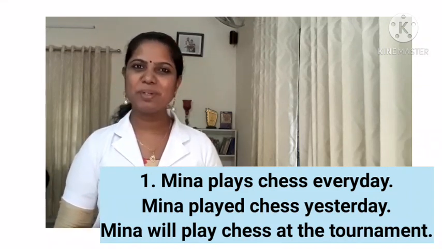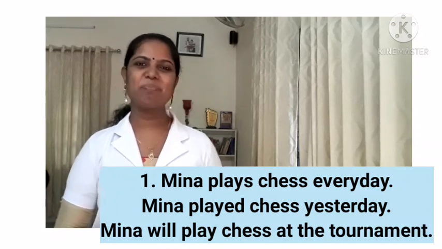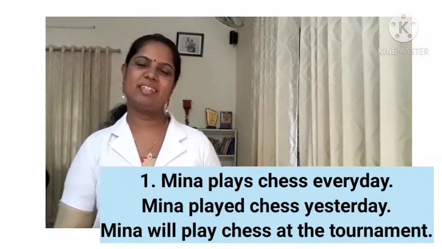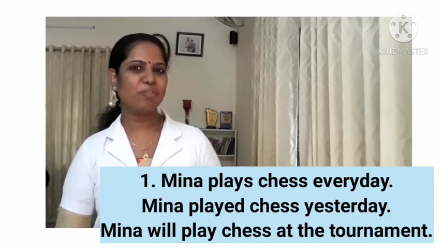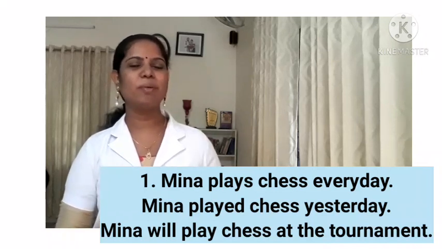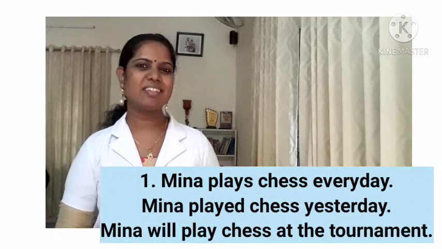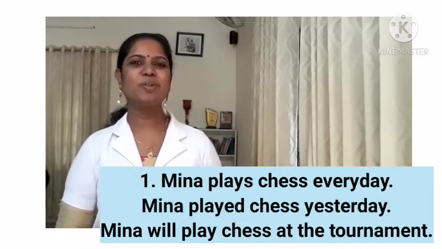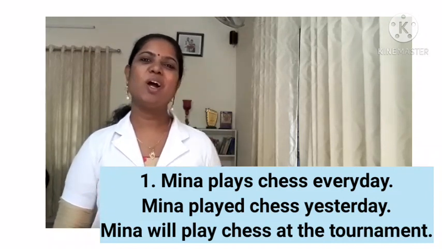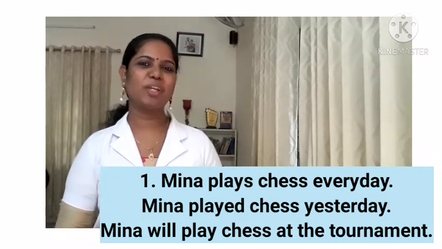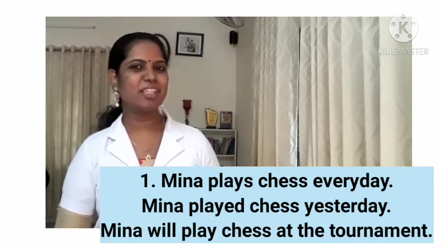What do you mean by verb? Verb is an action word, the word that denotes actions. Okay. In the second sentence, played. It becomes a past action. How did you know it is a past action? When we add ed to the verb, it becomes a past action. Look at the third sentence. In the third sentence, it is will play. As there is the word will, it denotes a future action. Always will not denote a future action, but most probably it is used to denote a future action.